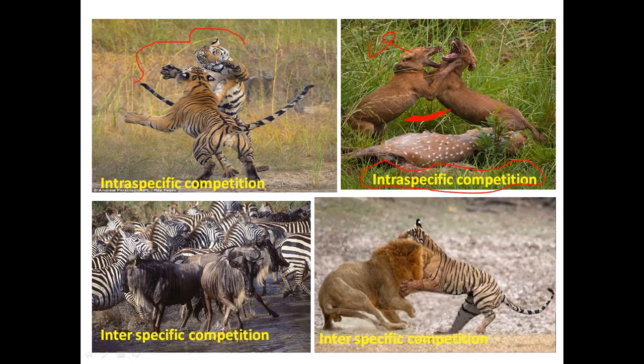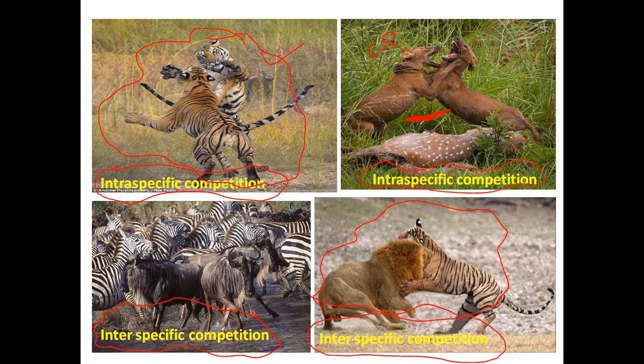Or here you see competition between the individuals of the same species. Sometimes these species fight for the food, they fight for the same prey, they fight for gaining the territories, or they fight for their mates. So this competition is called intra-specific competition. And sometimes competition is between the individuals of different species. Like you see here, competition for food, resources, space. So when there is competition between the individuals of different species, we call it interspecific interaction.